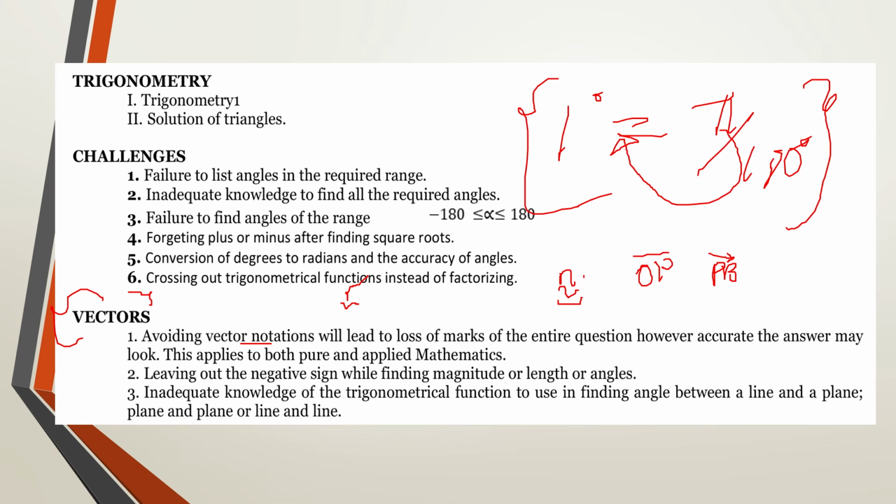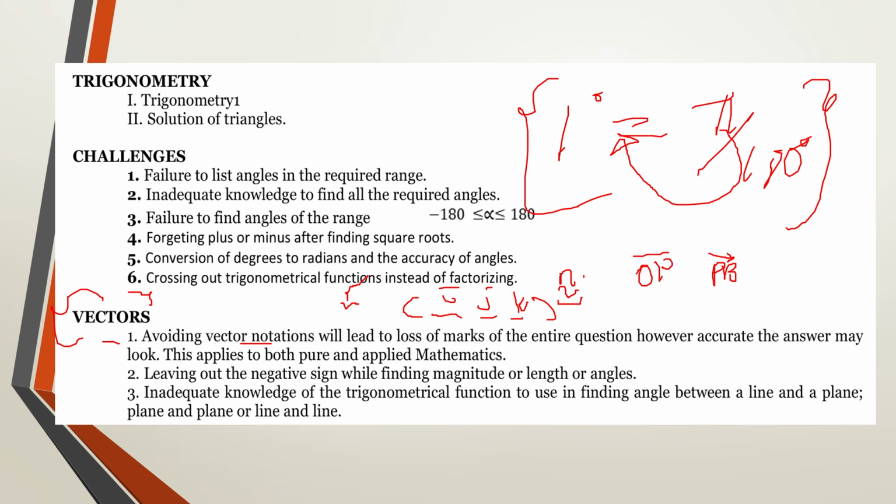But when it comes to pure mathematics, you make sure that you do not forget notations, especially when you're dealing with scalar calculations. Scalar calculations are these ones that are done linear. The i must carry a notation at the bottom, the j must carry a notation at the bottom, also the k must carry a notation at the bottom.